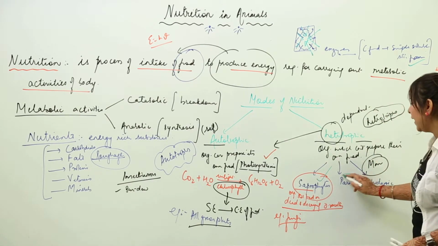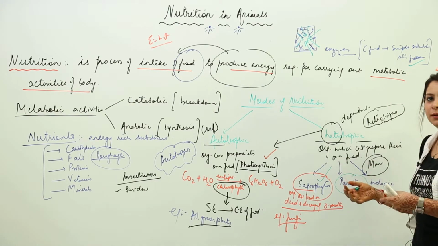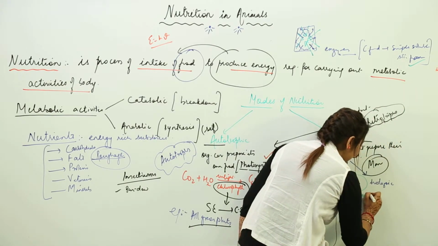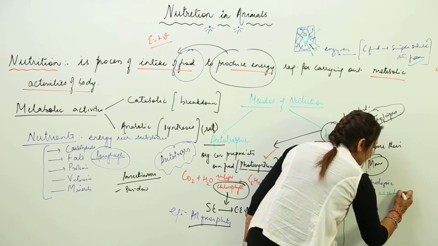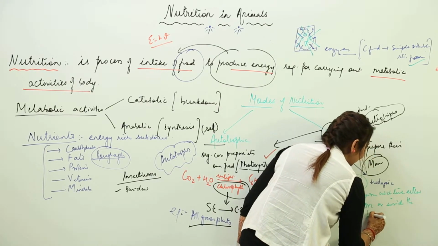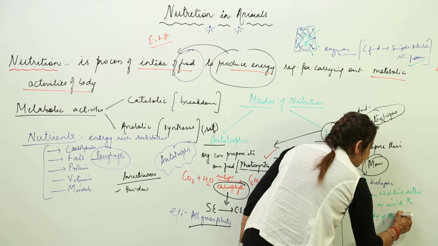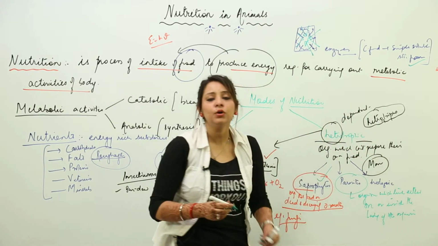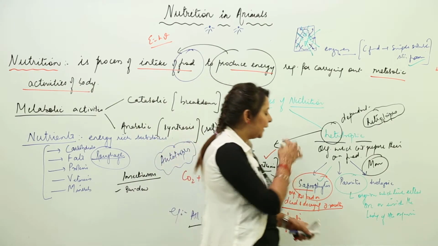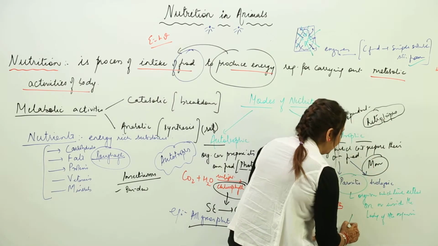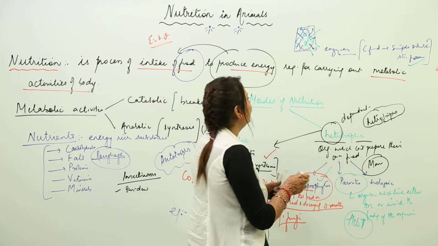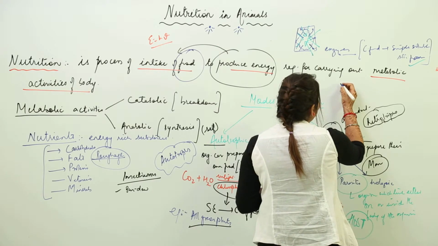Now we are going to do the parasites. Para means upon. Parasites are those organisms which live either on or inside the body of another organism. The organism on or in which they live is called the host. For example, like we have this thing, we have E.